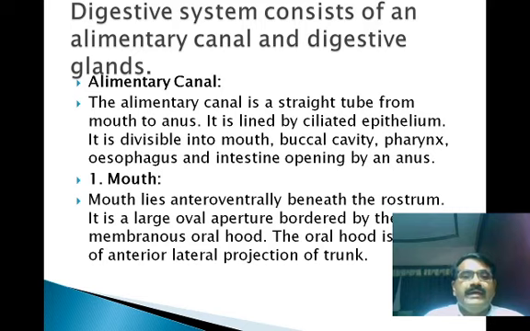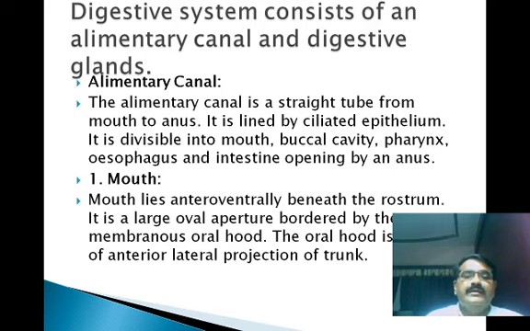Now the alimentary canal is a straight tube from mouth to anus. It is lined by ciliated epithelium. It is divisible into the mouth, buccal cavity, pharynx, esophagus and intestine, opening by an anus to the exterior.